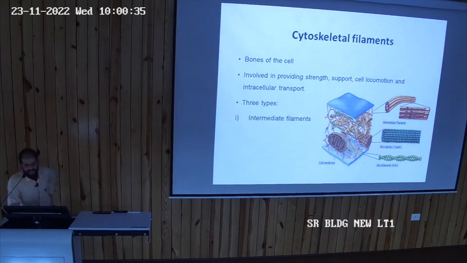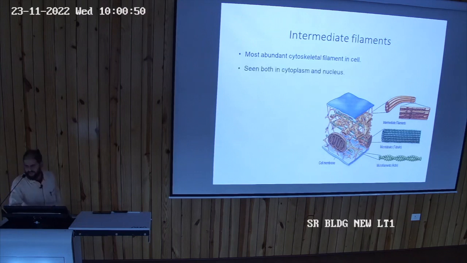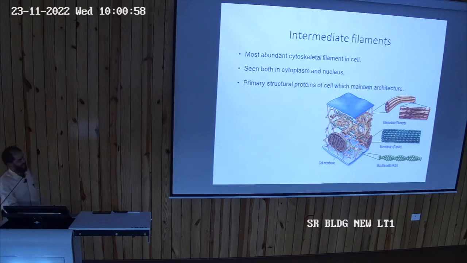ठीक है. There are three types of cytoskeleton filaments. They are intermediate filaments, then there are microtubules, there are microfilaments. Okay, intermediate filaments, these are the most abundant cytoskeleton of the cell, and these are both seen in cytoplasm as well as in nucleoplasm. Okay, primarily a structural protein which maintains the architecture. आपका जो सेल का आर्किटेक्चर है, न्यूक्लियर आर्किटेक्चर है, it is maintained by these intermediate filaments.